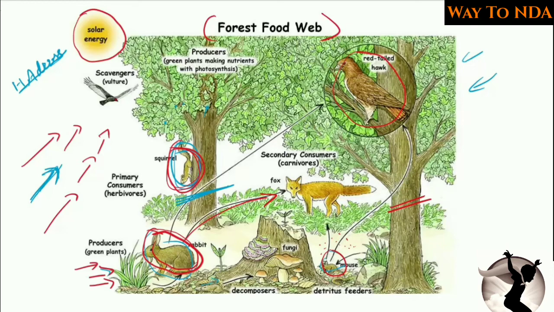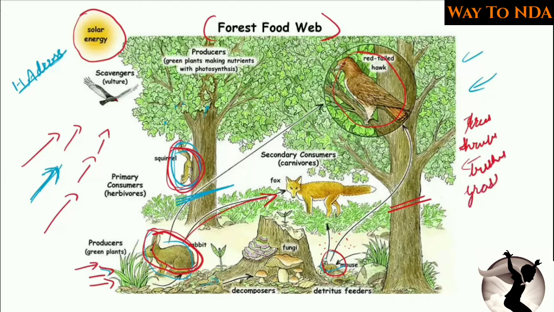And here you will find that there are three types of creatures. First are the producers. Here the producers are trees, shrubs, bushes and the grass.